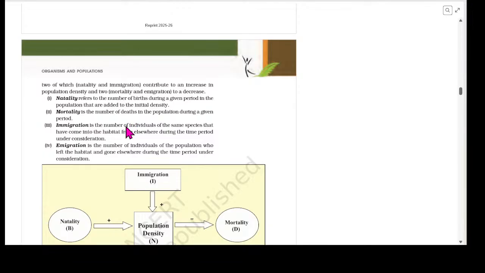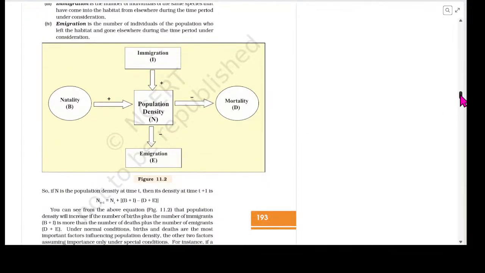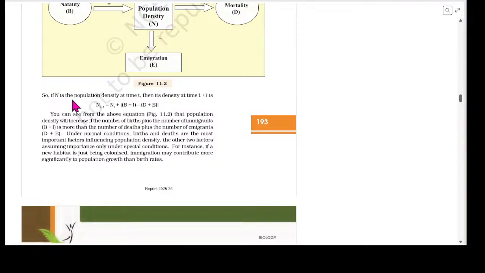Immigration is the number of individuals of the same species that have come into the habitat from elsewhere during the time period under consideration. Emigration is the number of individuals of the population who left the habitat and gone elsewhere during the time period under consideration. So, if N is the population density at time t, then its density at time t plus 1 is N t plus 1 is equal to N t, plus the value coming to you after subtracting D plus E from B plus I. E is emigration.